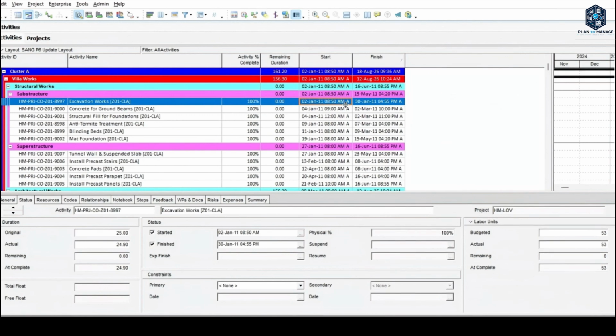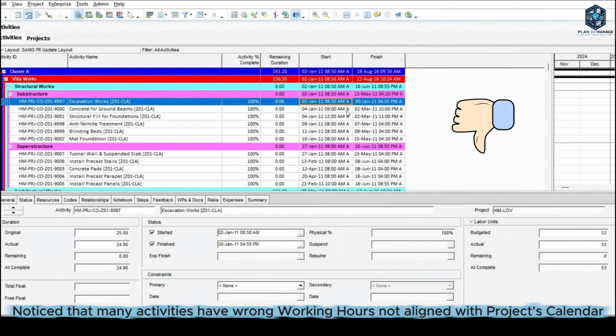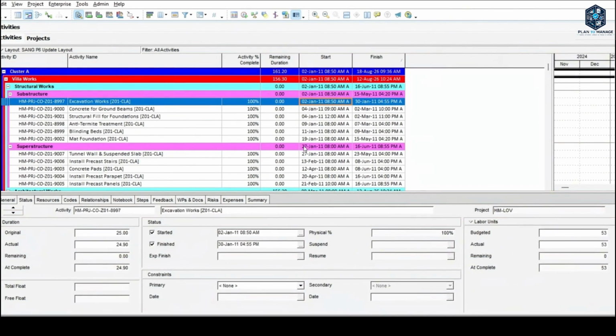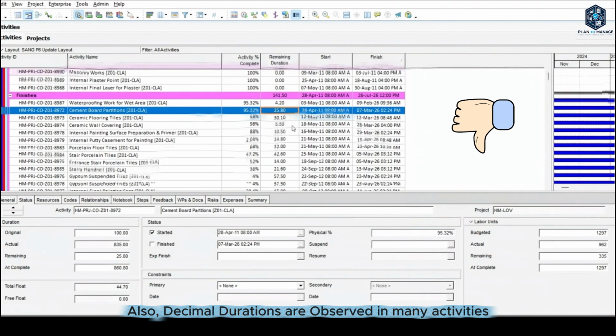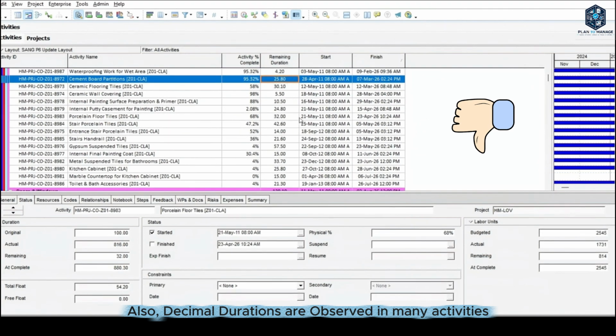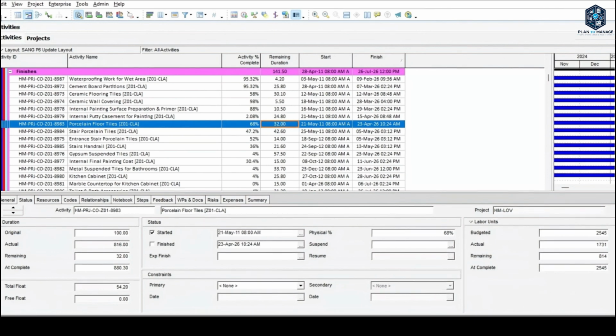So if you open this, you can find the activities received from your colleague or from your subcontractor. It has many huge mistakes. If you look at these activities, these are corrupted actual dates and corrupted working hours. And even in some in-progress activities, you will find the remaining duration has many decimal durations. So how are we going to fix it?